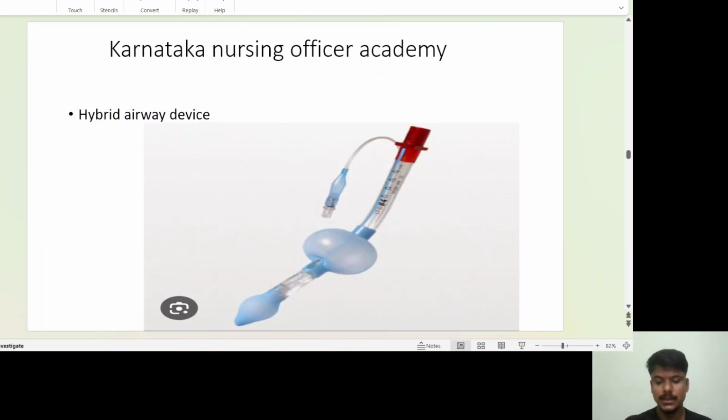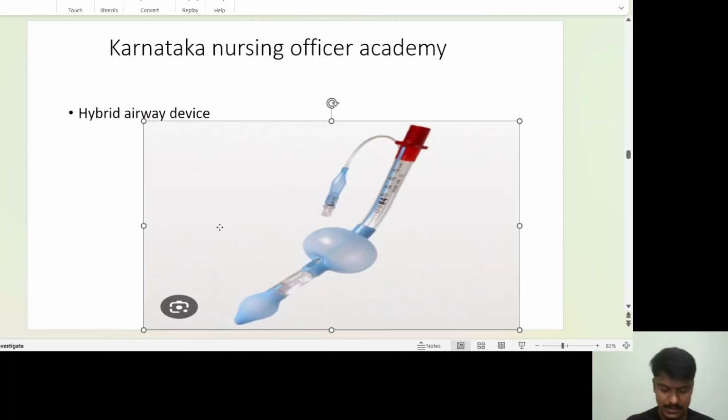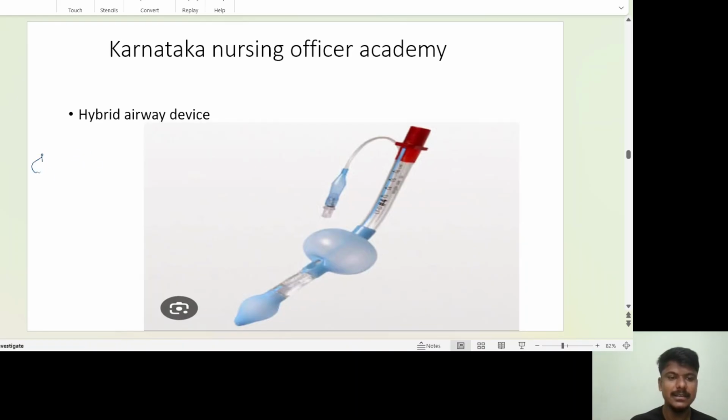Next, coming to one more airway. What is this one? This one is called the King's airway. What is it?